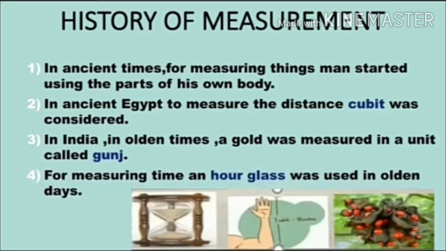Now let's learn something from the past. In ancient times, when man felt the need to measure things, he started by using the parts of his own body for this purpose. In Egypt, in ancient times, the distance from a man's elbow to the tip of his middle finger was called a cubit. Since this measure would differ from person to person, the cubit of the king was considered as the standard. In India, in olden times, we weighed gold in a unit called gunj. Gunj is actually a seed of a tree, which is also called rati. An hourglass was used for measuring time in olden days.